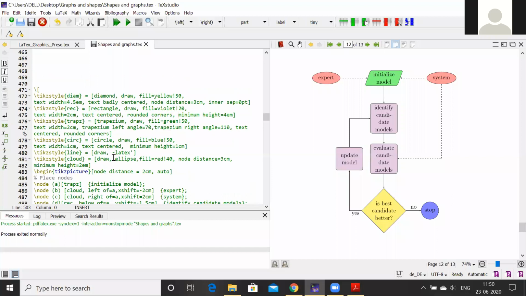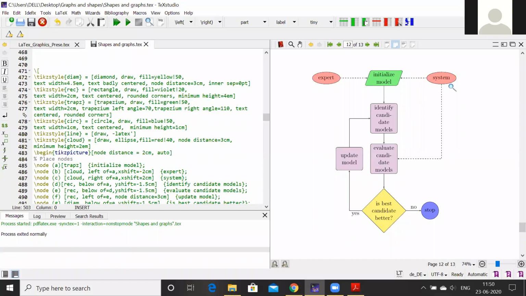In the beginning, I have defined these shapes, customizing all the shapes in the beginning only, and then writing in this tikzpicture command. So you see that in TikZ style, I have used this DIAM, diamond. This diamond type of shape can be customized in the beginning only. So I have written here what DIAM means, what I am going to use in my program.